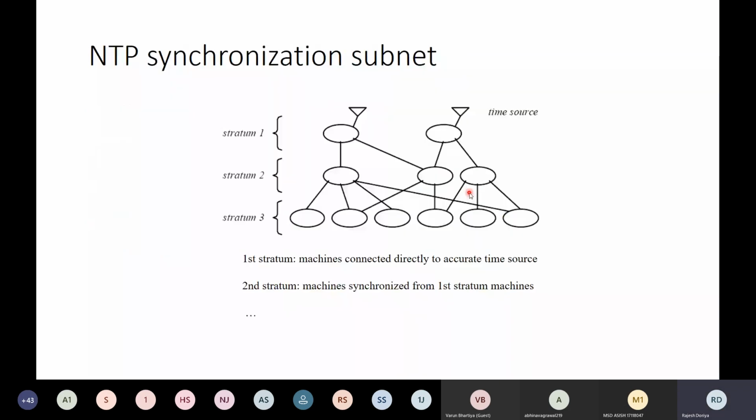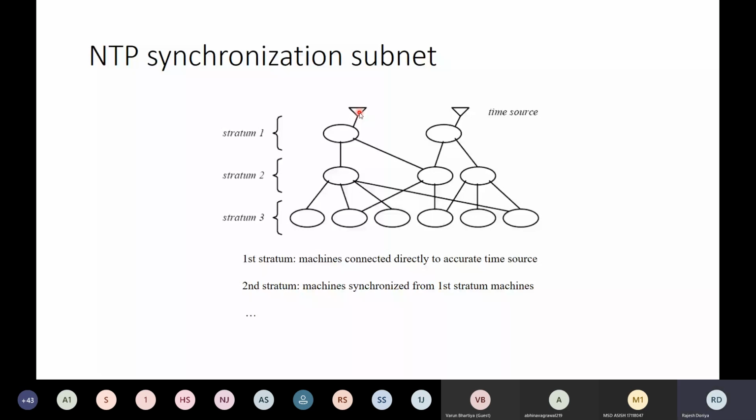So what we are assuming in NTP, the Network Time Protocol, is that we have got some servers. Let's say these servers have atomic time with them. So that means these servers are able to provide us the UTC time. As we all know, UTC time is only measured with the help of an atomic clock. Some insertion and deletion is done as per the need, right? So now this is how the overall system looks.